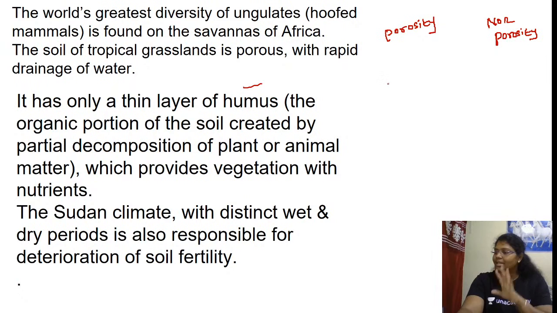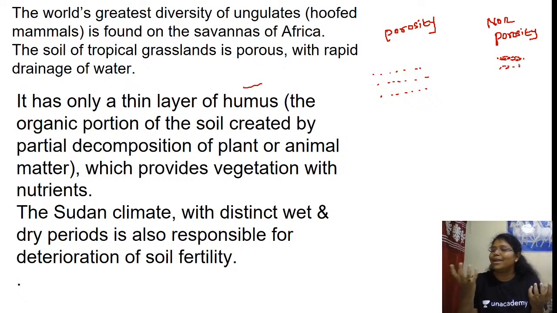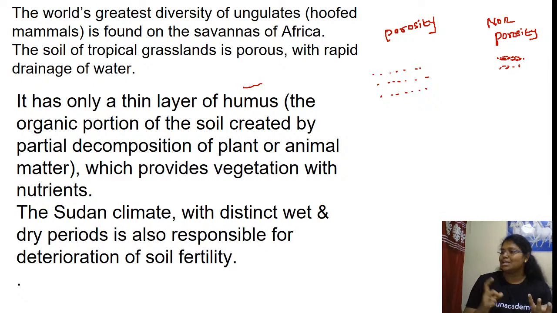For example, let me take two different soils. One is a sandy soil. Another one is a clayey soil. Just imagine in my right hand I am having a clayey soil, in the left hand I am having a sandy soil. Take a glass of water. First you keep the clayey soil here. Take the sandy soil.